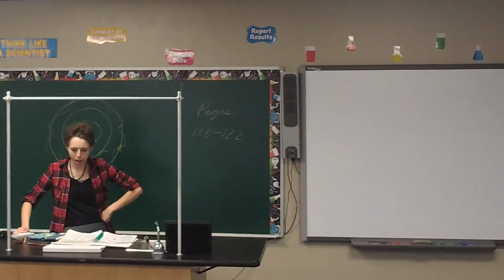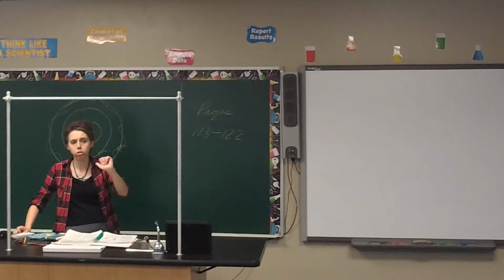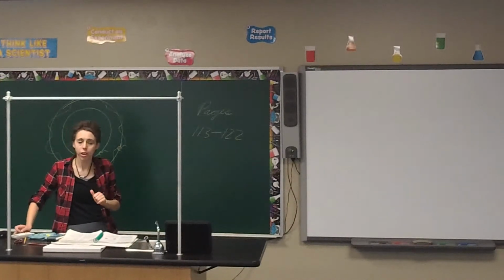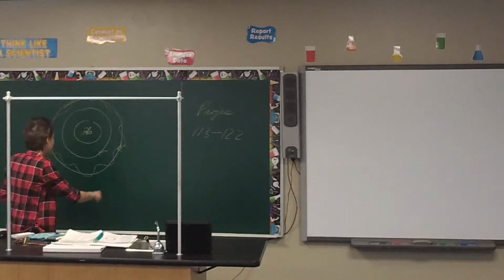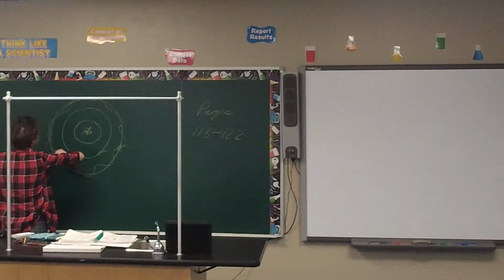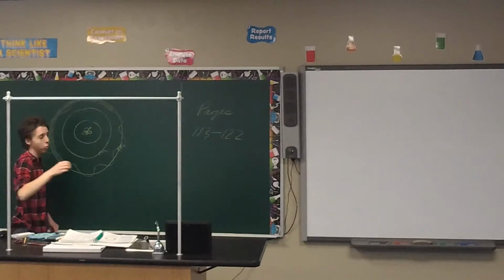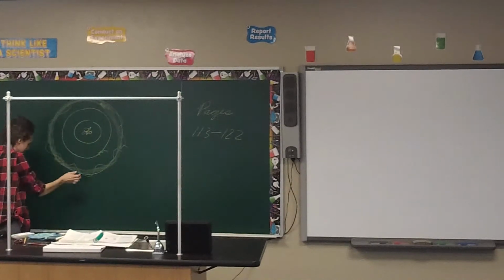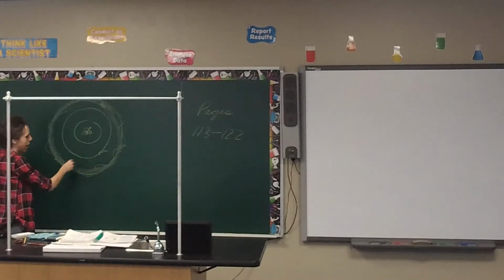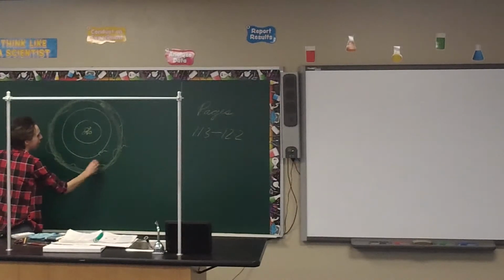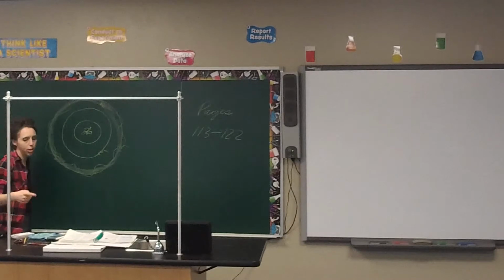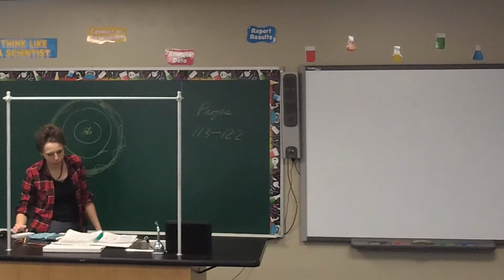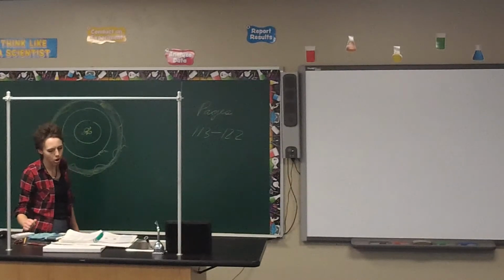Alright, who combined the Bohr model and the wave mechanical model and the Heisenberg uncertainty principle, saying that, okay, they're not in these orbits, they're in these regions of space? First of all, what do we call these regions where you're going to find the electrons? It's not like the idea of a straight line, it's just these general regions where you have a high probability of finding them. What do we call those? It's not orbits. It's orbitals. Good job. So electrons move in unpredictable regions called orbitals.